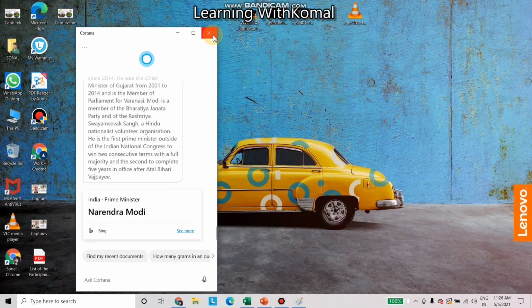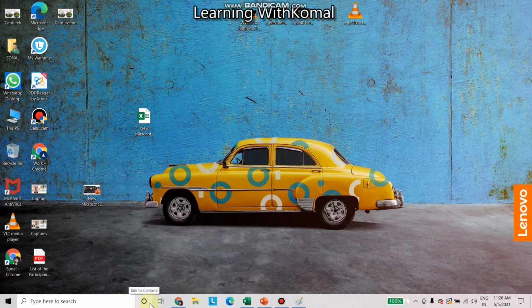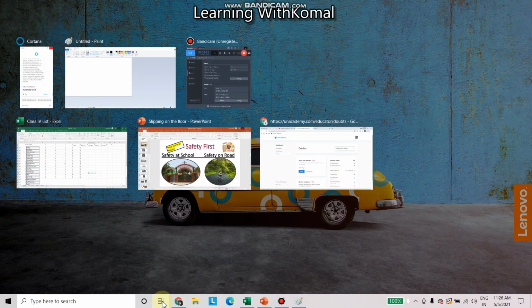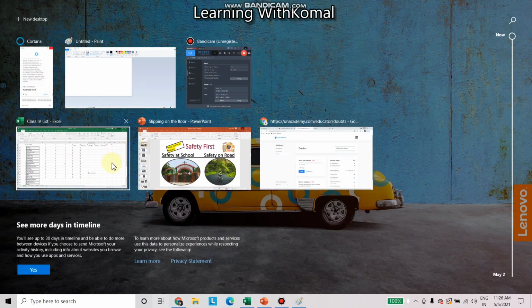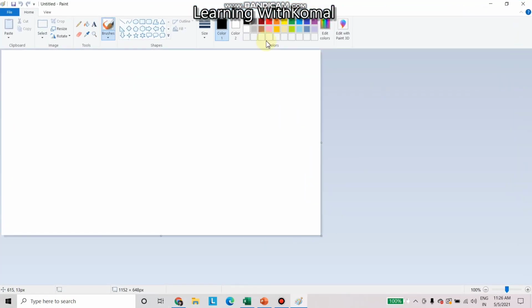Now just besides Cortana, there is the task view. This is a view in which we get all the programs on which we are working. Like I am working on some applications, so I have got a list of all the applications on which I am working. Like if I want to open this page, then I will click here. So MS Paint will open.